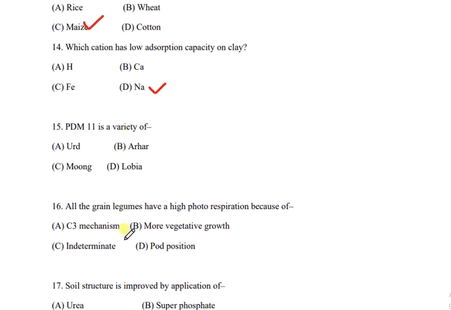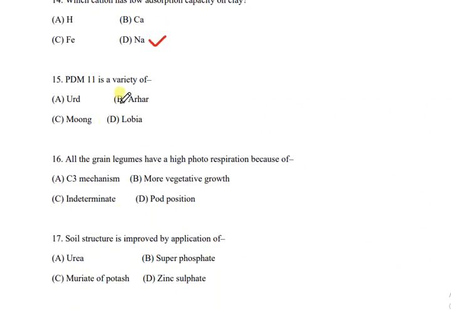The next question is question number 15. PDM 11 is a variety of, and the options are urad, arhar, moong, or lobia. And the correct answer is option C, that is moong. PDM 11 is a variety of moong.